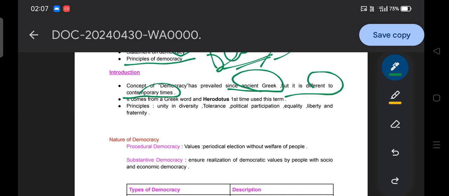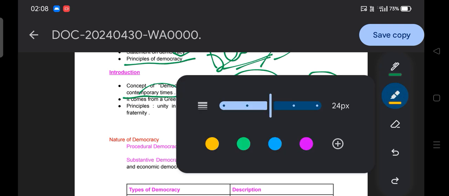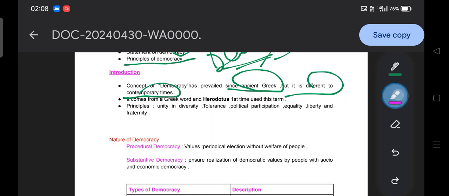It comes from the Greek word, and Herodotus used this term for the first time. So they can simply ask the question, who used the term democracy for the first time? It's Herodotus. And from which word does it come? The Greek word. We all know, because sometimes these small questions are found in our examination.